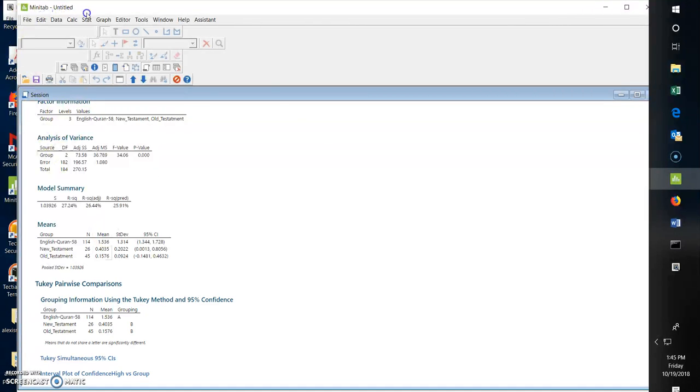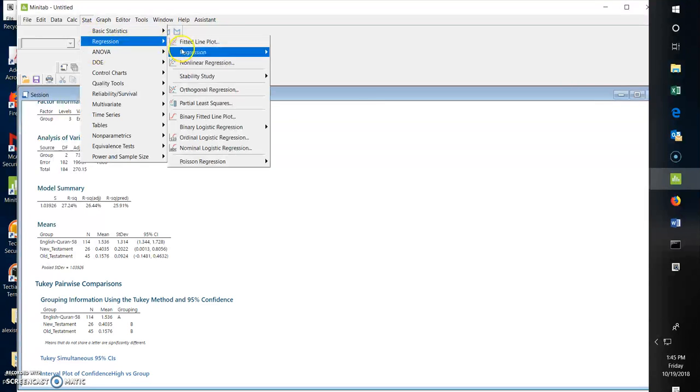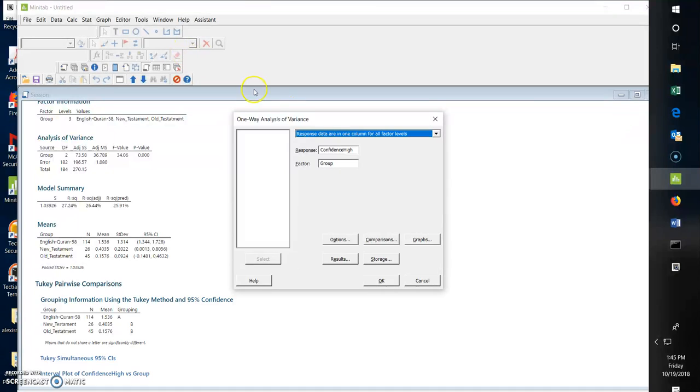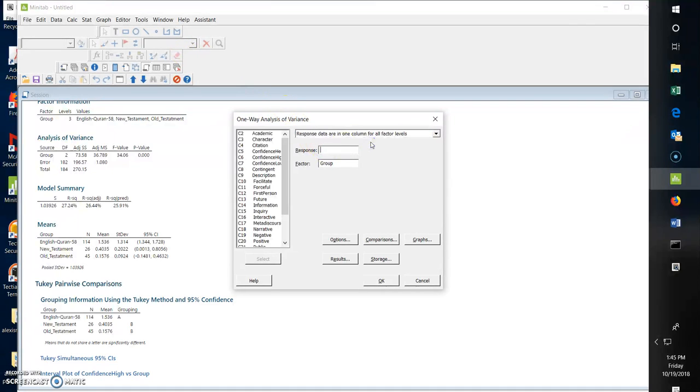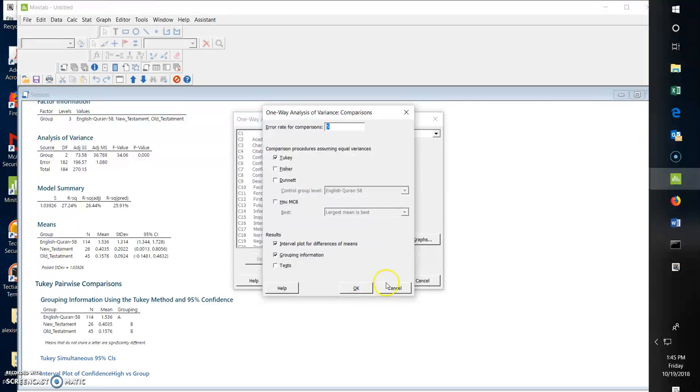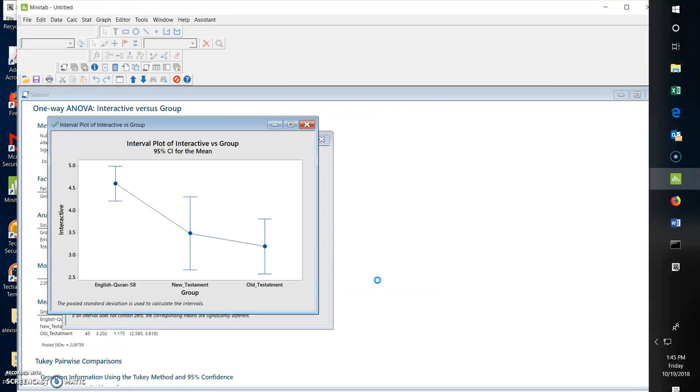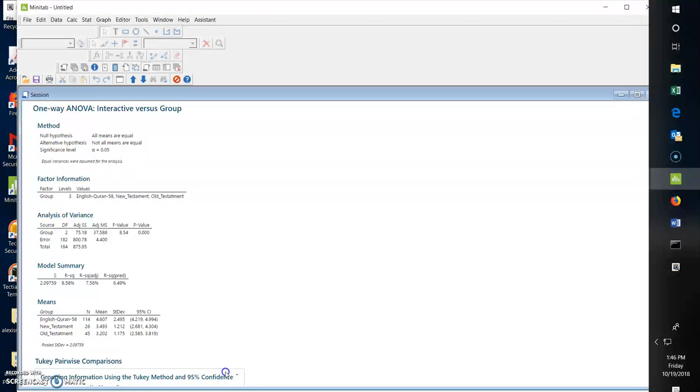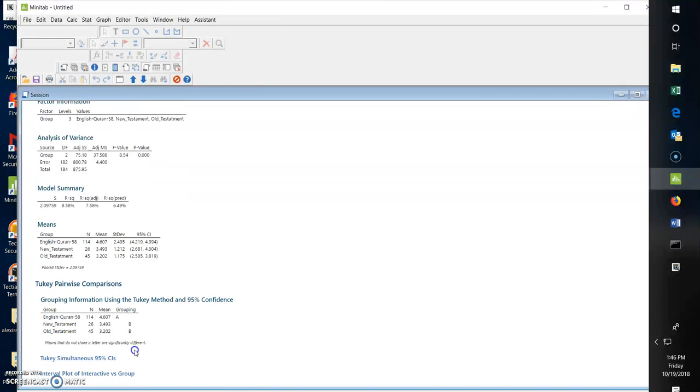We're going to do now the same with interactivity. So we're going to go back and do one-way ANOVA again, but now with interactivity. And here's interactive, and we still have Tukey selected, so that's good. We can also see, yes, the Quran is higher in interactivity. So the visualization we saw in DocuScope holds up statistically, and if we look at the pairwise comparisons, you can see again that the Quran is statistically more significant.